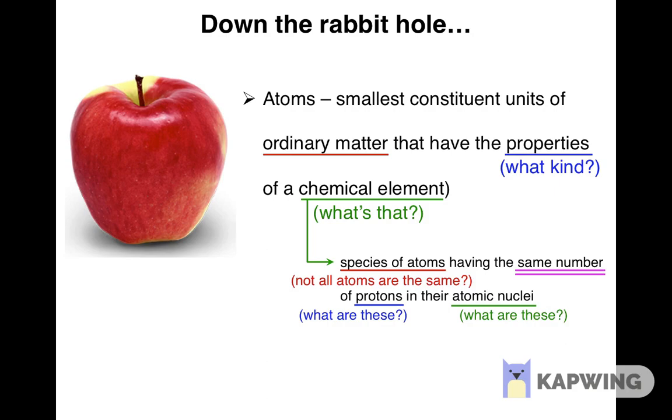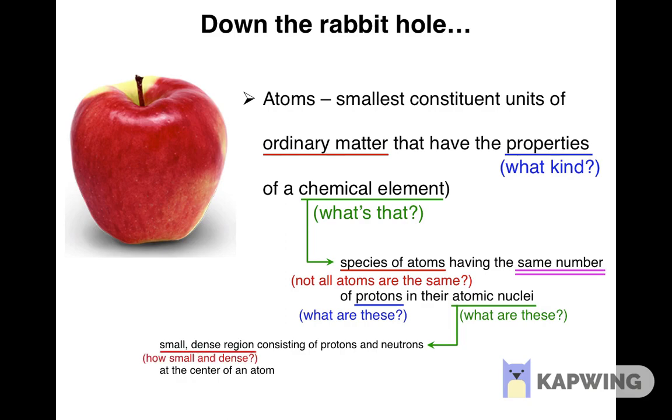If we look up atomic nucleus, we will learn that it is a small dense region inside an atom that consists of protons and neutrons. So an atomic nucleus is a part of the atom, and protons and neutrons are its building blocks. We don't yet know what they are.